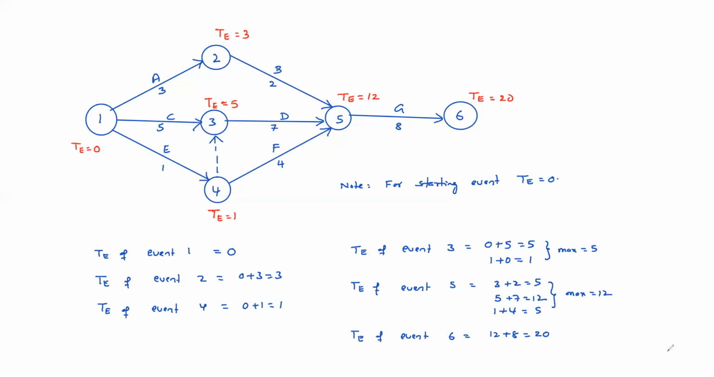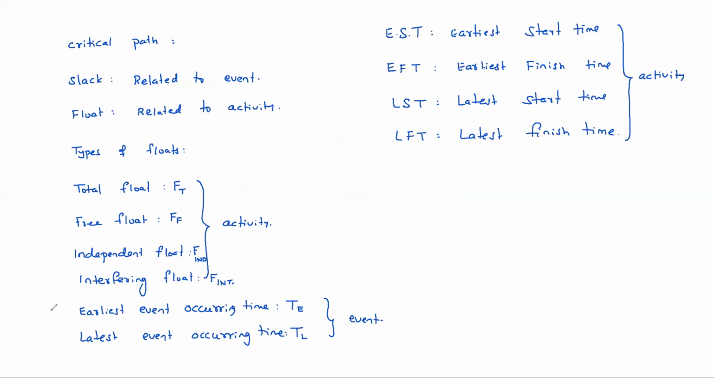Before that, one more thing we will complete. So now you understood what is meant by earliest event occurring time, TE. That is related to the event. Next, what is meant by latest event occurring time? Latest event occurring time, that we will see. TL.